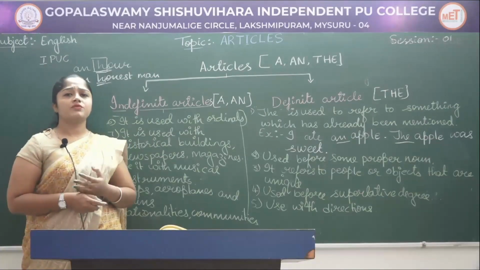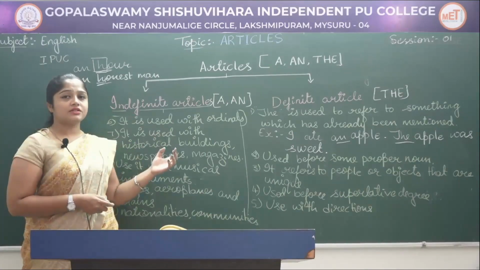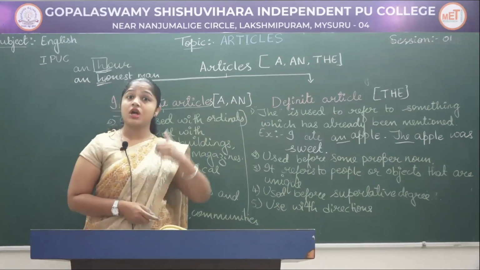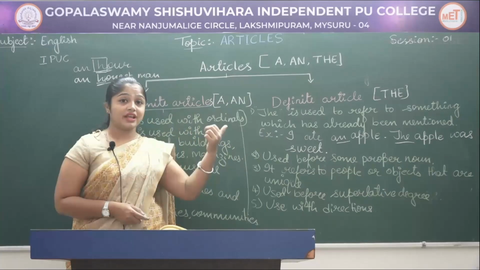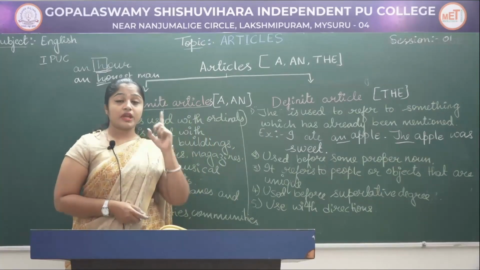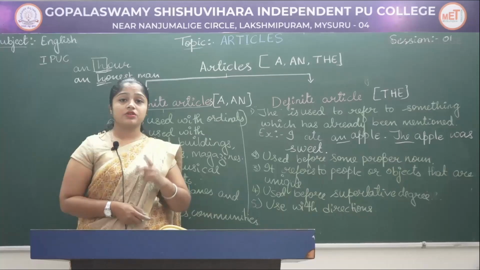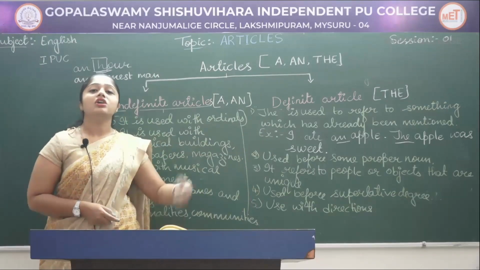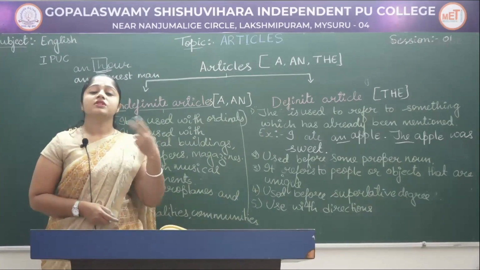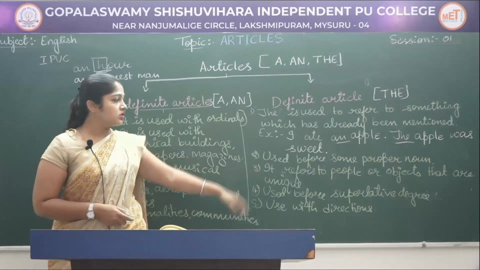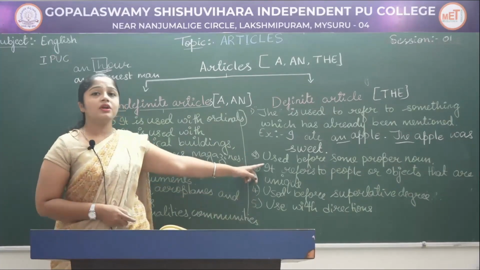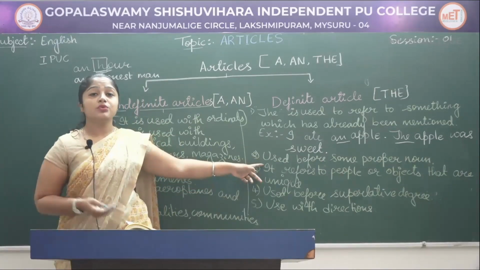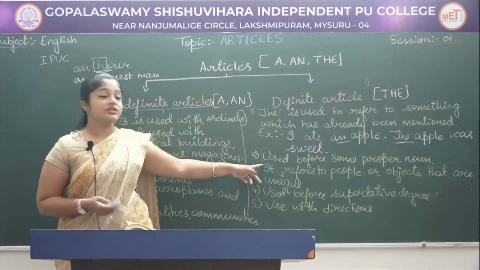So this is how we have to use the definite article, or the word "the". First, we use it to refer to a particular person or thing. Then we use it to refer to something which has already been mentioned, so when we mention it for the second time we use "the". Also, we use it before some proper nouns, like the Ganga, the Yamuna, the Himalayan ranges.